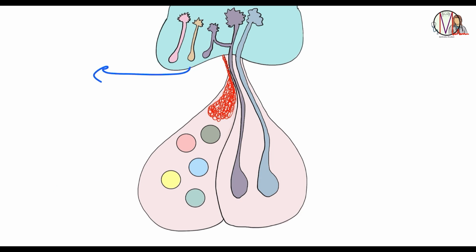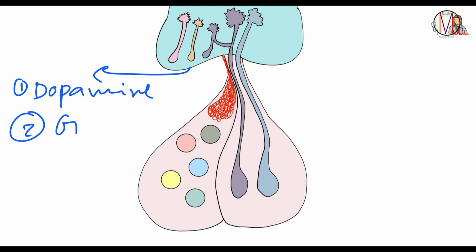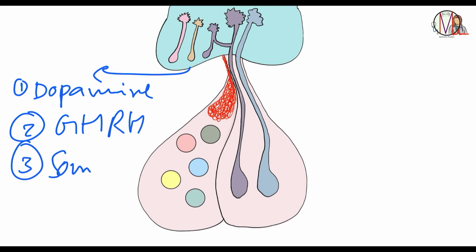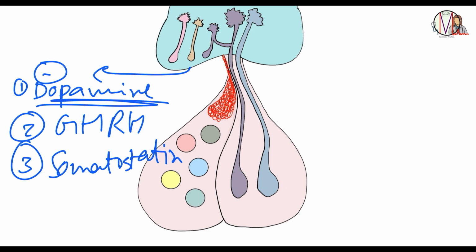It produces three hormones. The first one is dopamine. Second one is growth hormone releasing hormone. Third one is somatostatin. Dopamine decreases the release of prolactin, or it simply inhibits the release of prolactin. It goes on the lactotrope and inhibits the production of prolactin there.